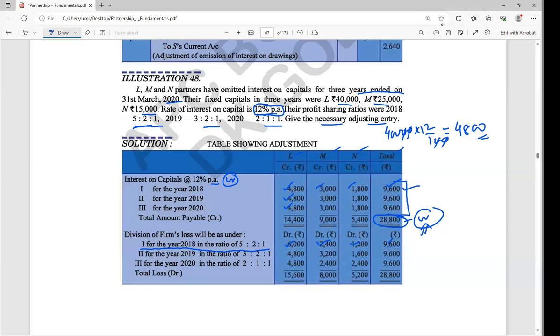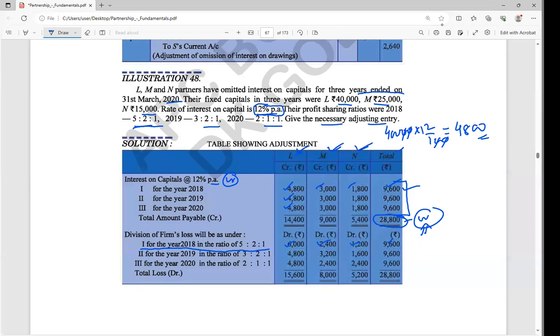That means this amount indirectly. What was the past adjustment? If you remember, the past adjustment was where, after making your profit and loss appropriation account, partners' capital account and balance sheet, you discovered that some mistake had been made. When you have made a mistake, it is not possible to make all the other things again. So that's why we make one more account, that is the adjustment account. In this adjustment account, we find the entry like that. So all the partners' capital accounts indirectly we are making here.